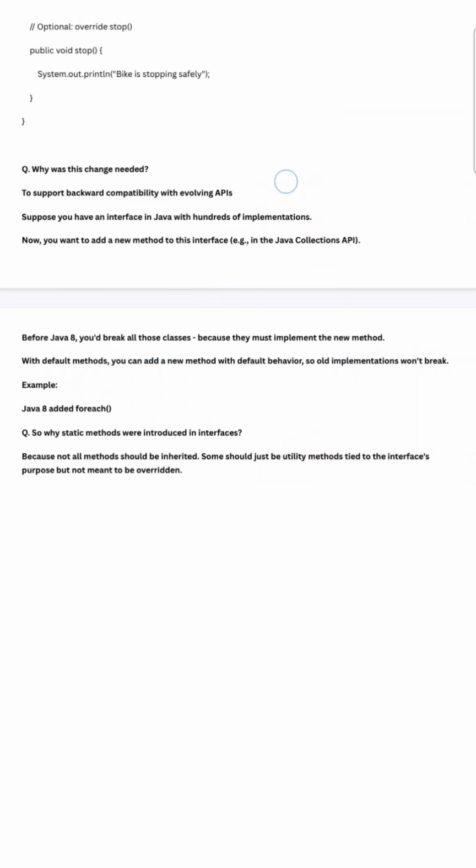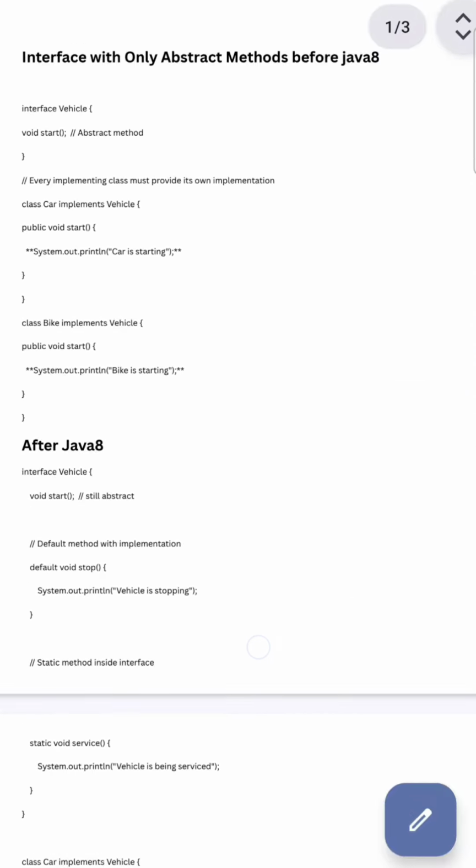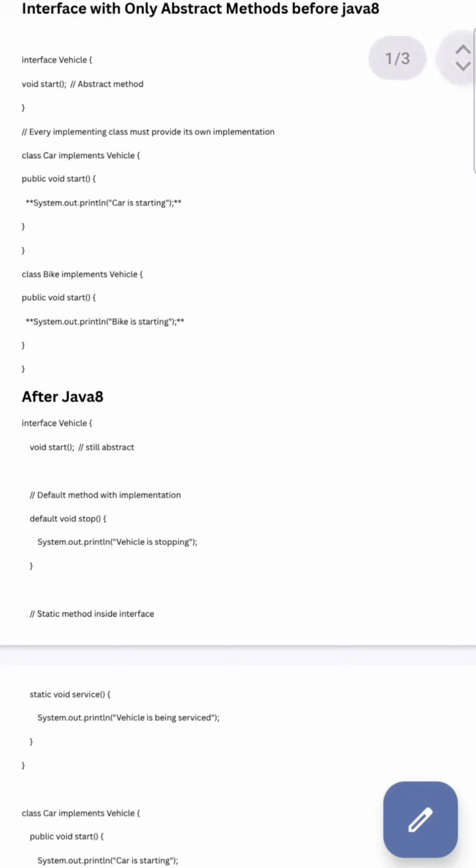So I hope you got the point of this video: why interfaces with the feature of default and static methods were introduced in Java 8.